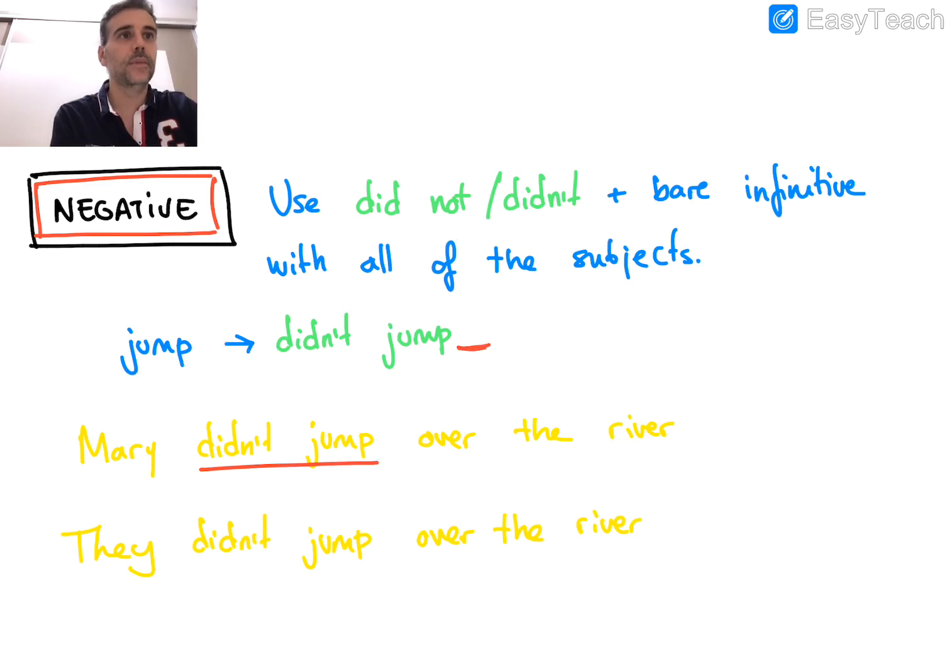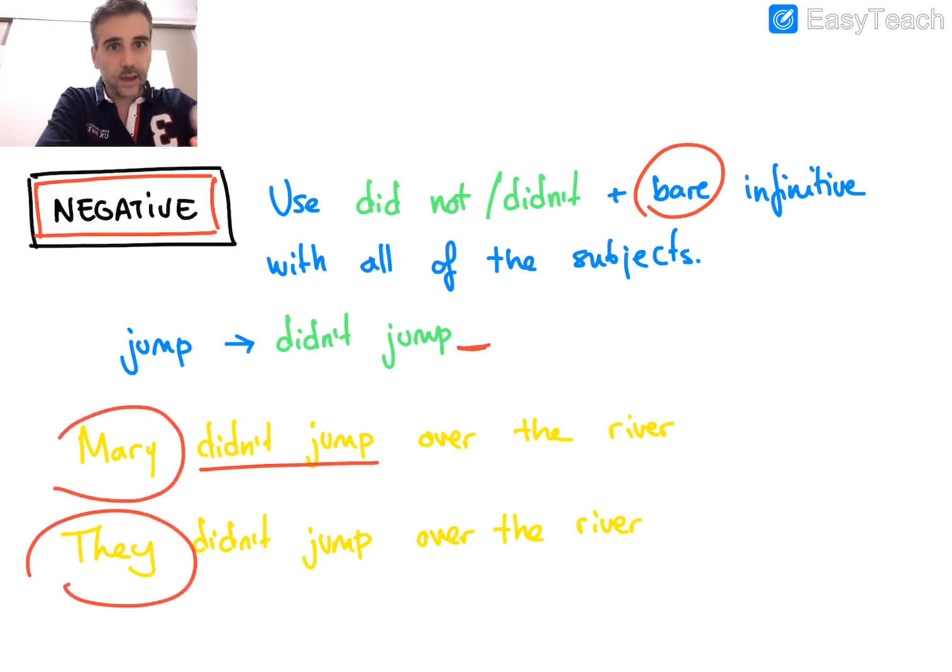We use the ed just for the affirmative ones. With the negative, we write did not or didn't plus the verb infinitive. In this case, Mary didn't jump, they didn't jump. Exactly the same as with the affirmative.